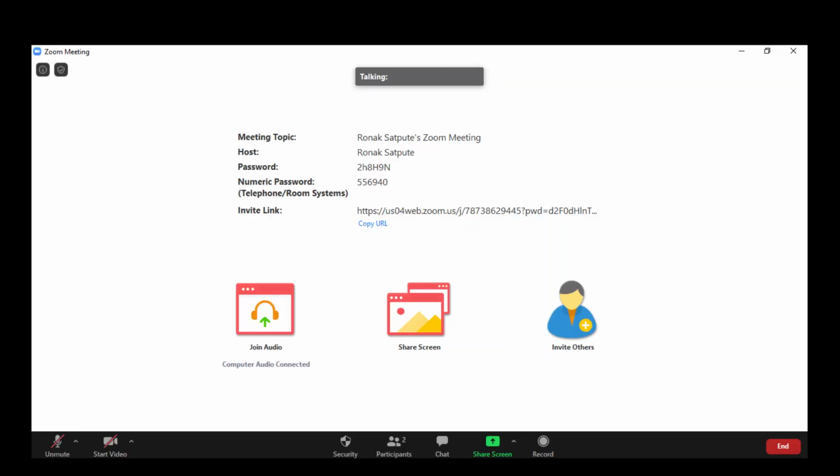Now I'll show you how the Zoom screen layout looks when you actually start a meeting. As you can see in the bottom left corner, you get the mute or unmute button, the start video or stop video button, and the share screen button. If you are the host, you can record the meeting as well. You can chat with the participants, with the host, or with everyone simultaneously. Another important feature which I found is simultaneous screen sharing. Out of the 100 participants, 25 can share their screen at a single time. That's a major feature.